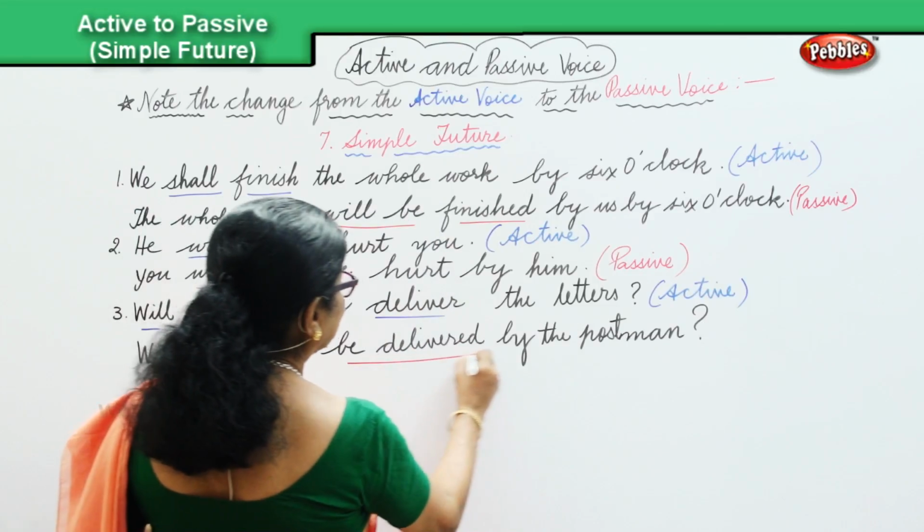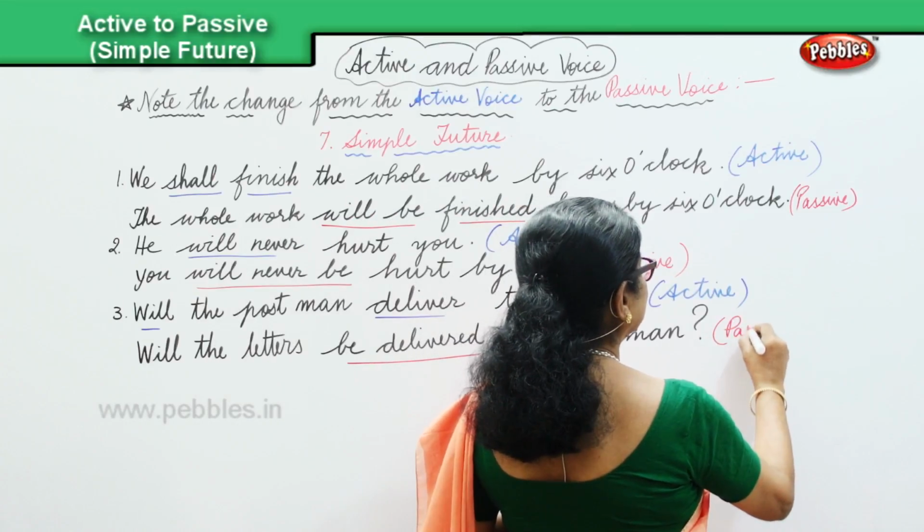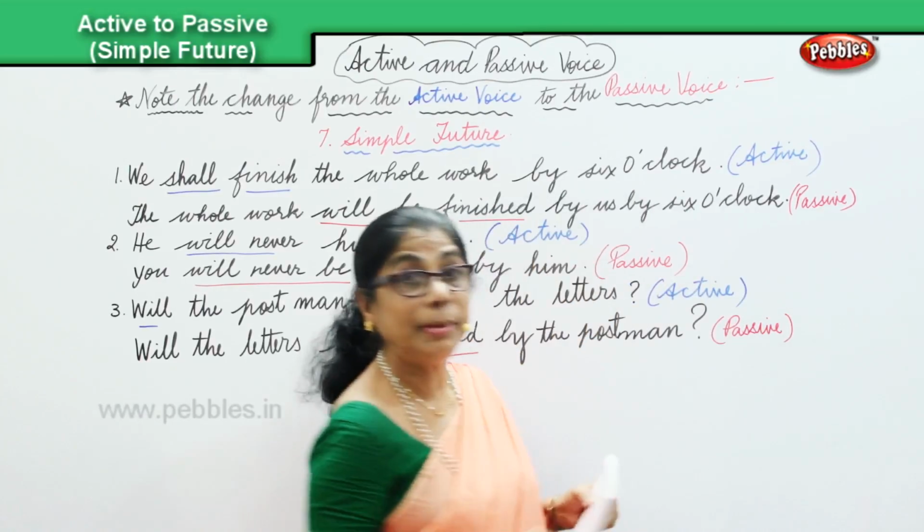Be delivered. You saw? That is passive. This is in the simple future.